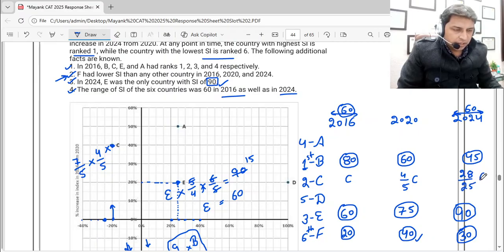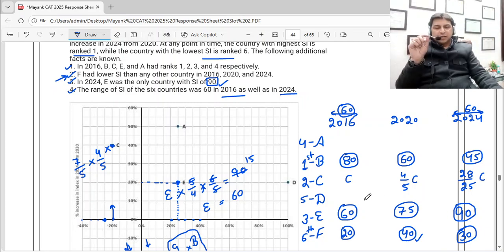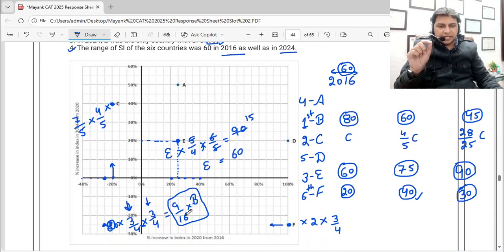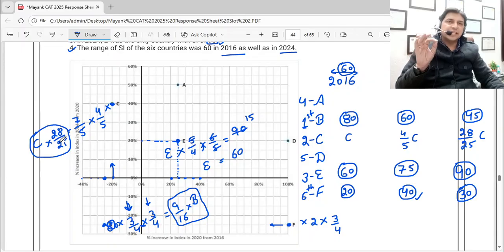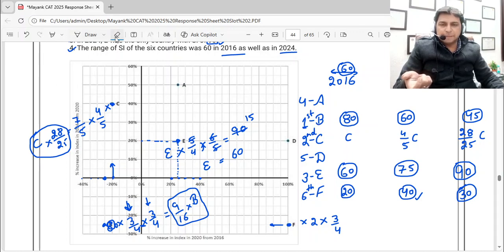Now as we found for B, when we got it is 9 by 16 of B, here we get 28 upon 25 of C. So C has to be a multiple of 25, so we can get an integer value. Now I know the first ranking's SI rating is 80. The third we have is 60, so we should have a value in between 60 and 80 because C stood second. So if C stood second and is a multiple of 25, C can be 75.